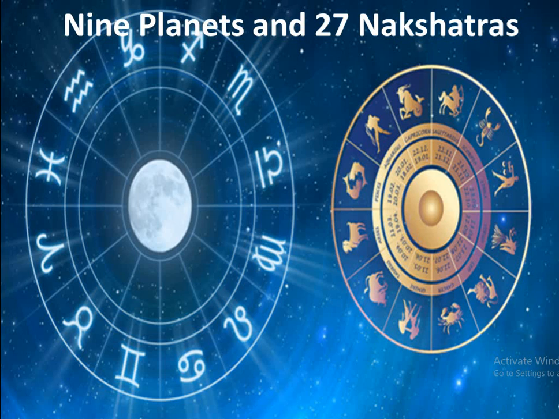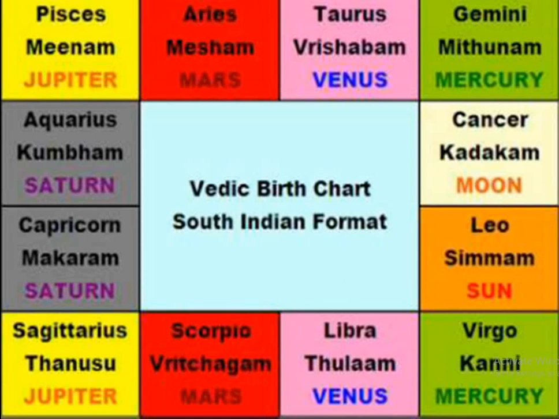One sign equals 30 degrees. For the better understanding, I have simplified the same process in a square type. Here I have converted the same 360 degrees to a square type chart. It's a Vedic birth chart, South Indian style or South Indian format, where it starts with Aries, ends with Pisces.